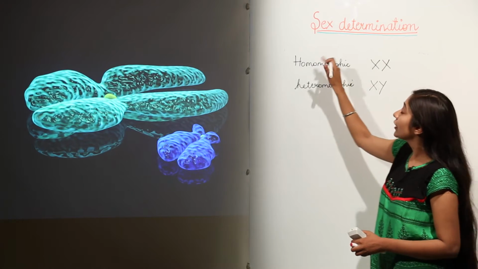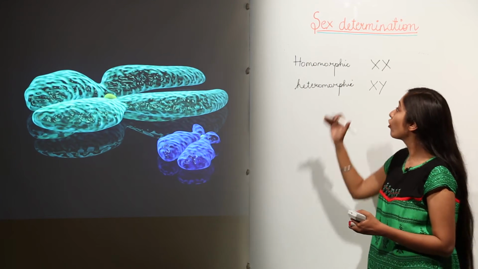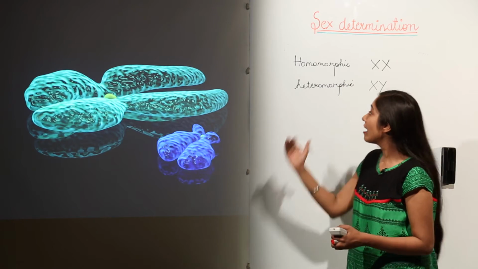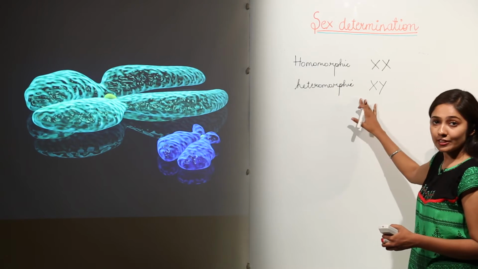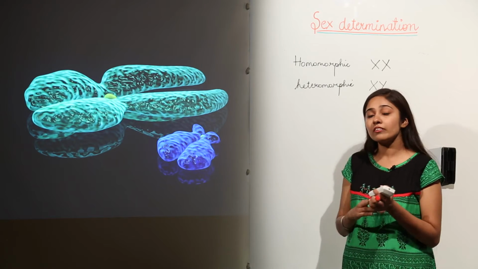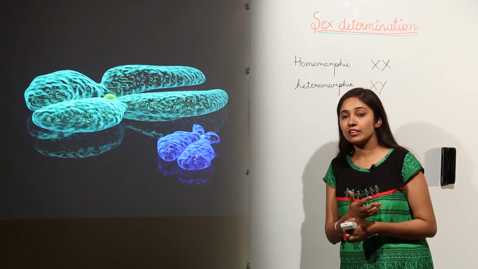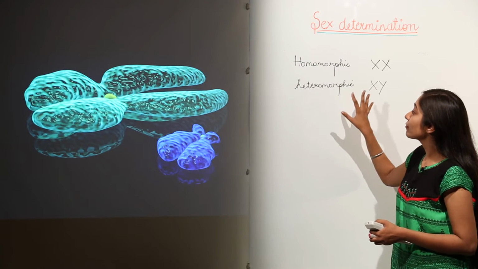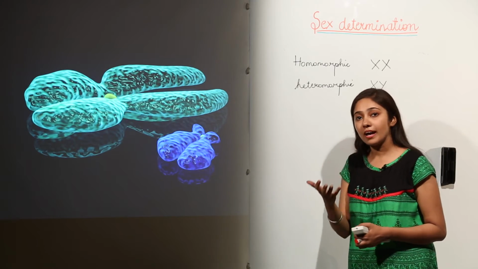So remember, human females have homomorphic sex chromosomes and human males have heteromorphic sex chromosomes. Why I am telling you these terms is so that whenever you get a question like this, you are able to recall what these terms mean and what they imply.